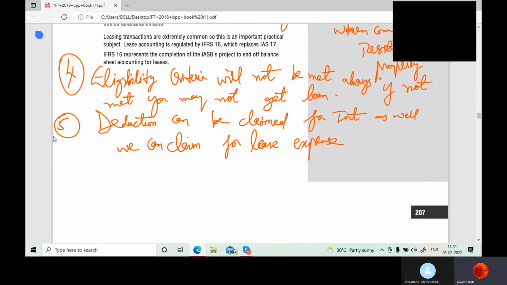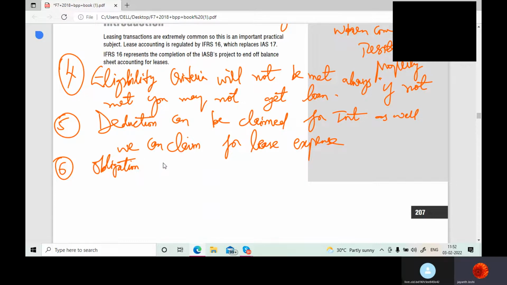And also you have a lot of pressure to repay the loan if your business doesn't work out. If your business is in losses, then you always have a pressure to repay that loan. See, in lease also there is an obligation. I'm not saying there isn't, but you have an obligation here, and that would create a pressure on you if your business is not doing well.